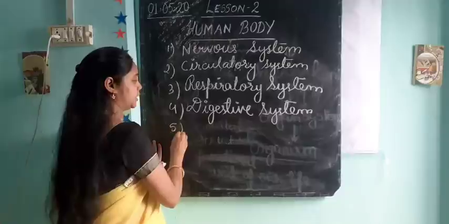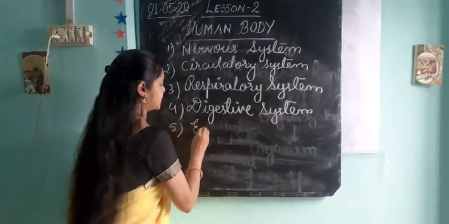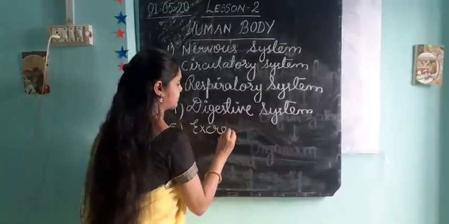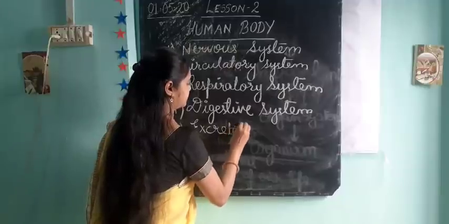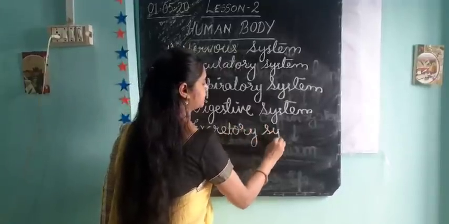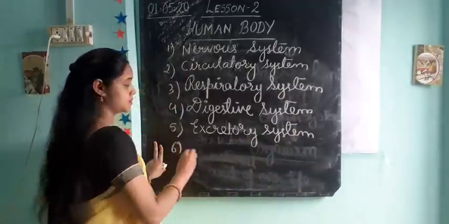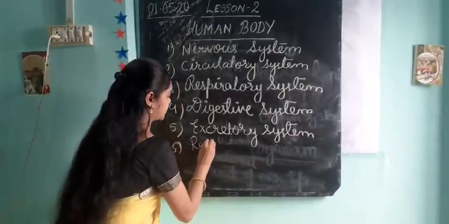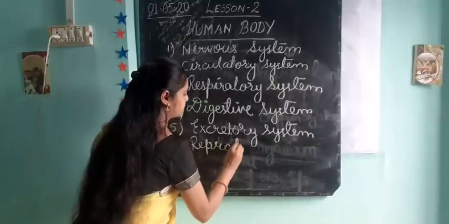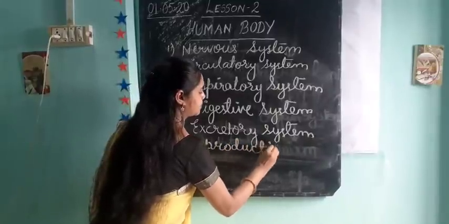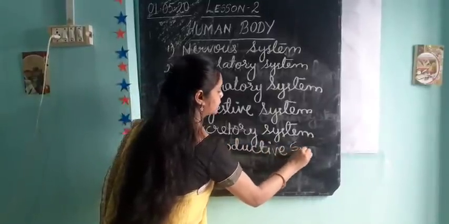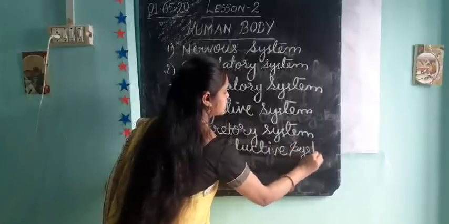And the fifth one is excretory system. And the sixth one is, yes, reproductive system.